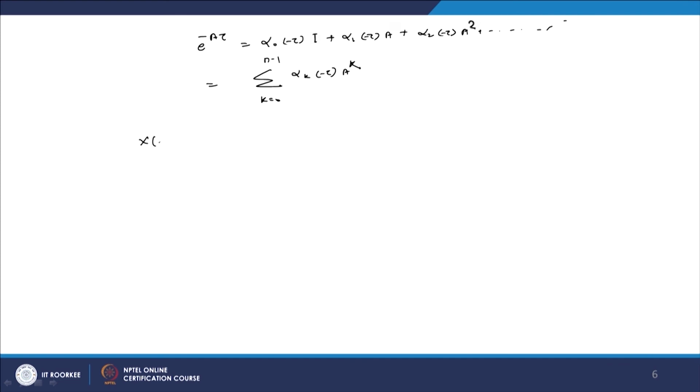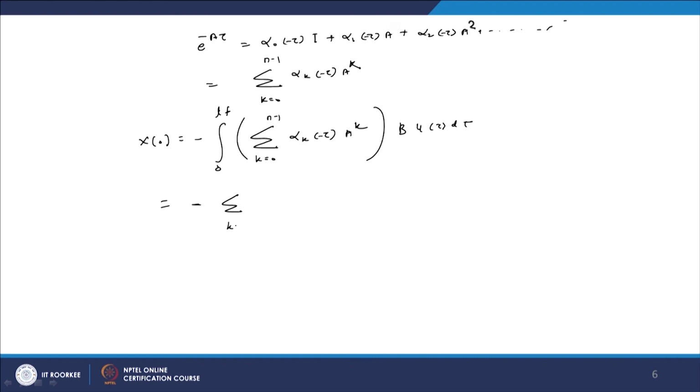Therefore the equation can be written as x naught equal to minus integral from 0 to Tf of the sum over k equal to 0 to n minus 1 of alpha k of tau A raised to k B u of tau d tau, and this equation finally can be written as the sum over k equal to 0 to n minus 1 of A raised to k B times the integral from 0 to Tf of alpha k of tau u of tau d tau.